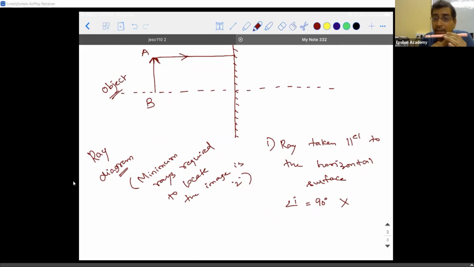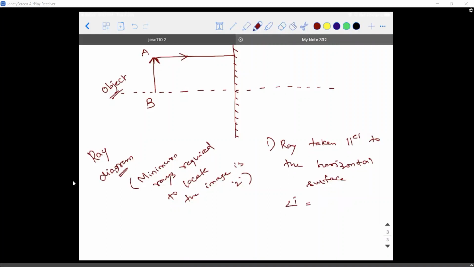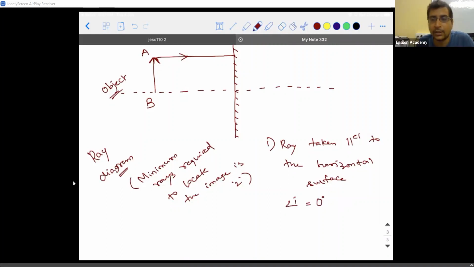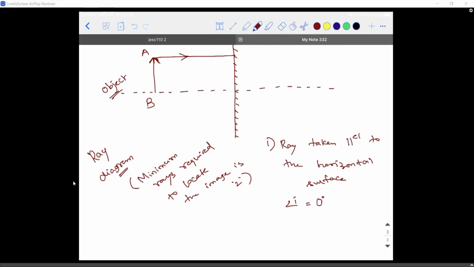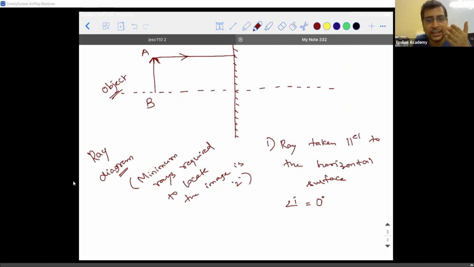So whenever there is an incident ray hitting normal to the surface, the angle of incidence is not 90 degrees, rather it is, can you correct yourself now? 0, sir. It is 0 degrees. Why? Because the angle of incidence and the normal are the same, sir. Very good. Because here the incident ray itself is acting like the normal. So when they both are the same, the angle between the same lines is 0 degrees. That is the reason.